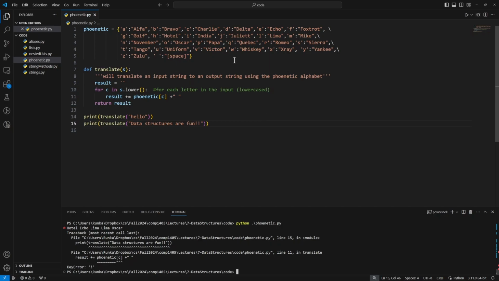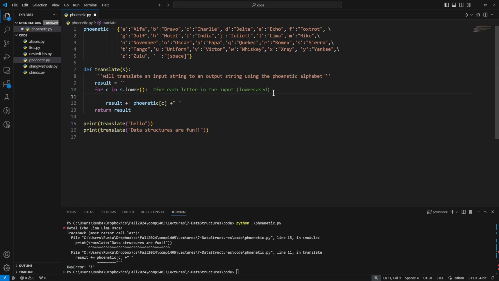Again, we're trying to access this dictionary, because the issue in both of these cases is we're assuming the values we're getting from our input string, the variable c here, are in our dictionary. And if they're not in our dictionary, then the code breaks. So what we should be doing, rather than just accessing these variables right away, is checking to see, is it okay to access these spots of our dictionary? If so, then we'll do the translation. And if not, then we'll handle that gracefully in some other way.